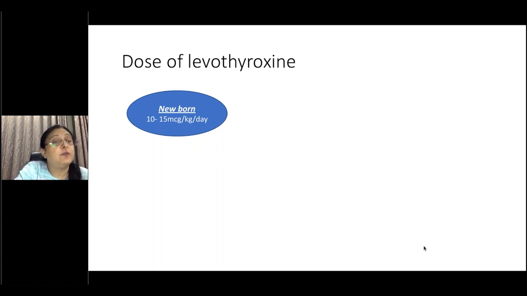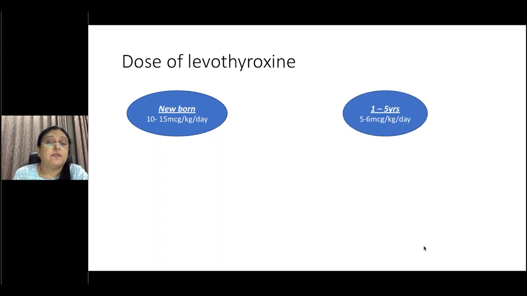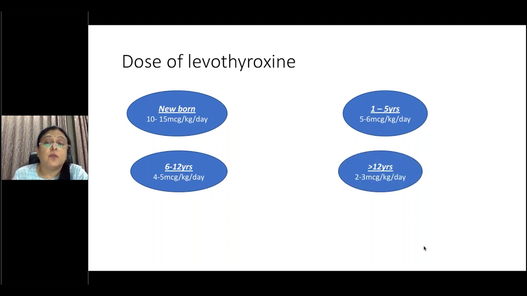So newborns, it is anything between 10 to 15 micrograms per kilogram per day. 1 to 5 years, it is around 5 to 6 micrograms per kilogram per day. 6 to 12 years, 4 to 5 micrograms per kilogram per day. More than 12, 2 to 3 micrograms per kilogram per day. And post-pubertal, 1.6 to 1.8 micrograms per kilogram per day.